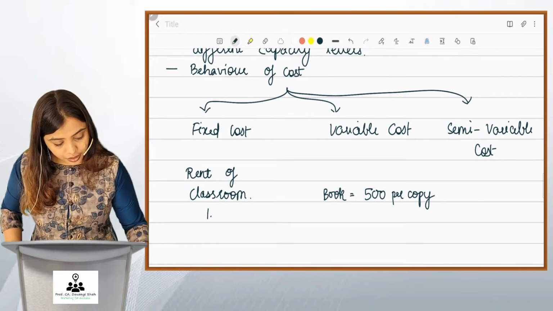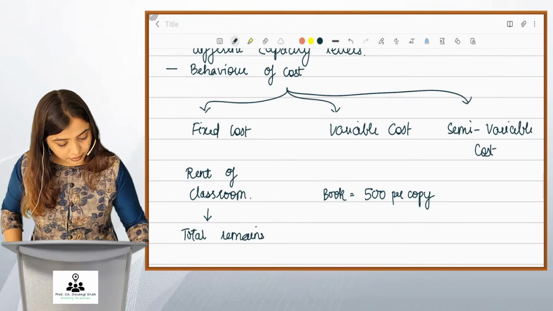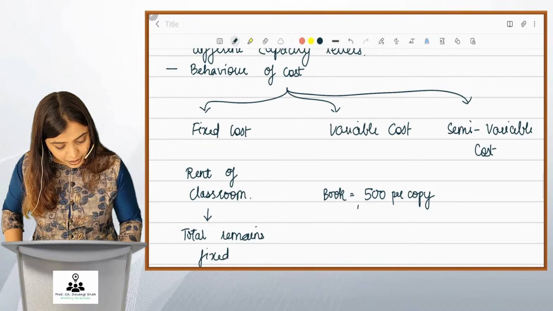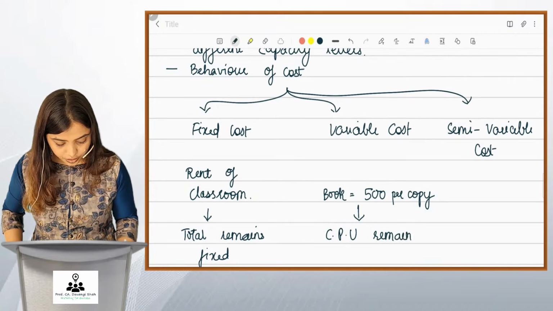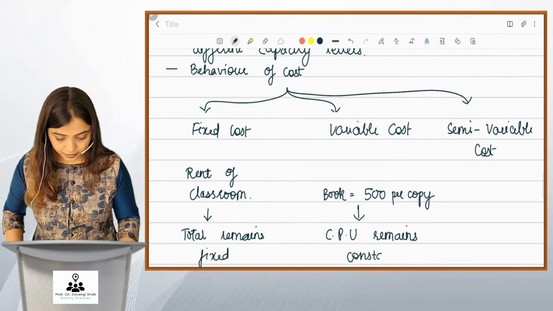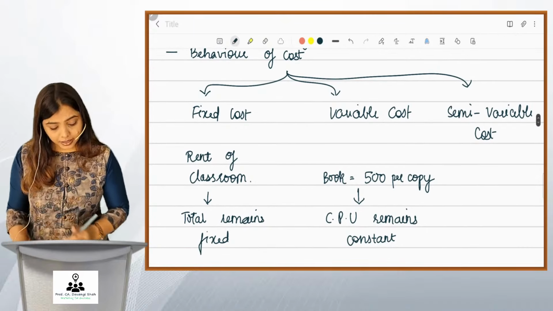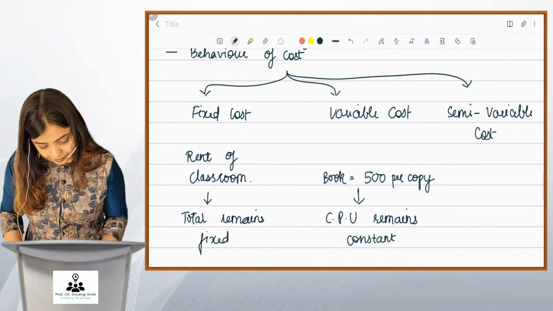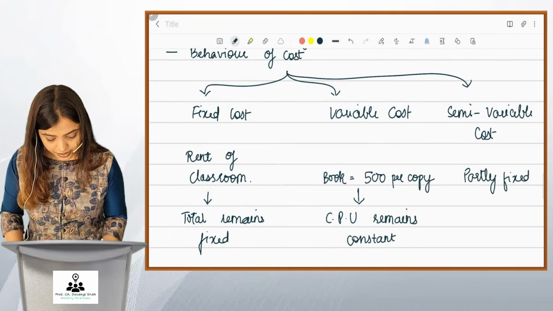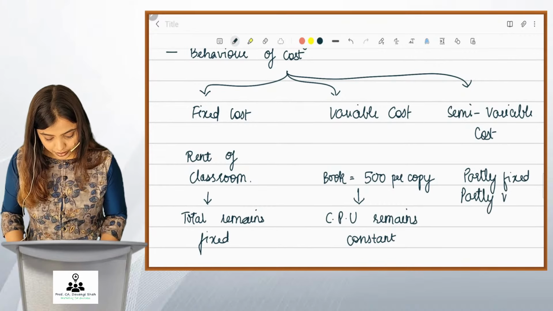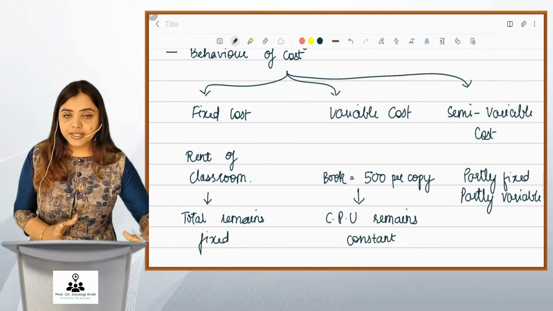So fixed cost total remains fixed and variable cost per unit remains constant. Right, friends? Semi-variable cost is such a cost which is partly fixed, partly variable. A part of this is fixed, a part of this is variable.